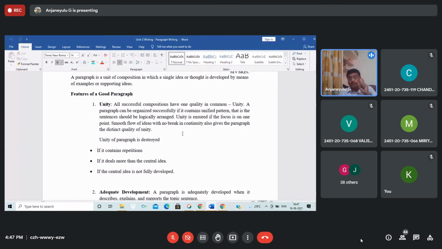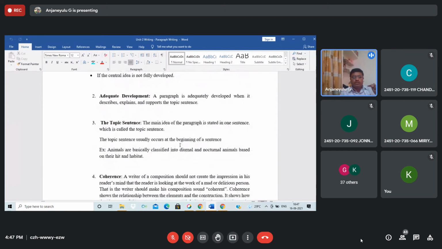Each paragraph should be minimum 3 to 6 lines or 8 lines. You are not going to write one complete paragraph on an A4 size page. That is not good writing. Paragraph means you have to divide the content into meaningful themes. For example, I just made one paragraph here. This gives the meaning of what is meant by unity, isn't it?